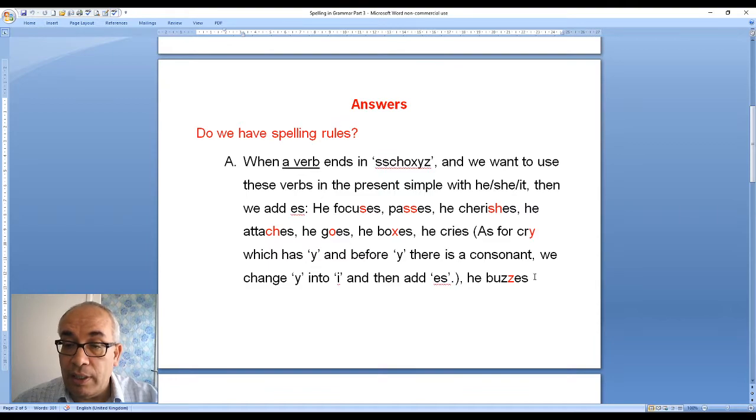Don't forget this rule. The same, buzz has z, so I have to put es: buzzes. So if you see a verb and this verb has got shoksis, you have to put es to this verb after he, after she, after it.